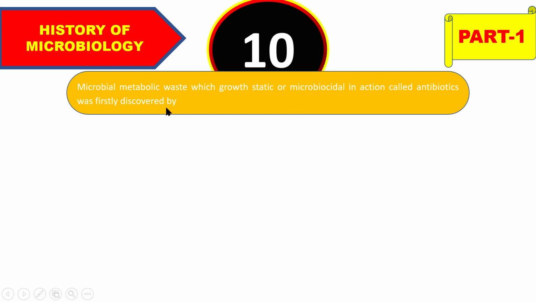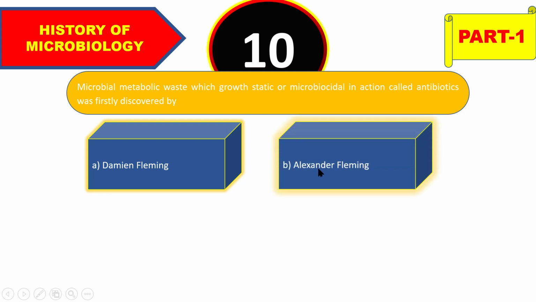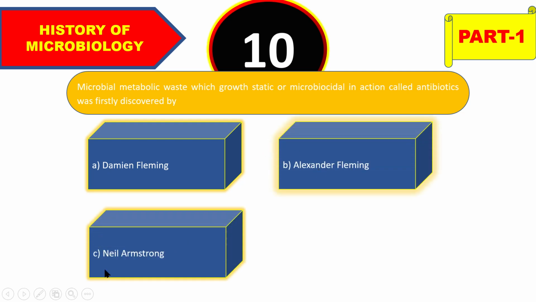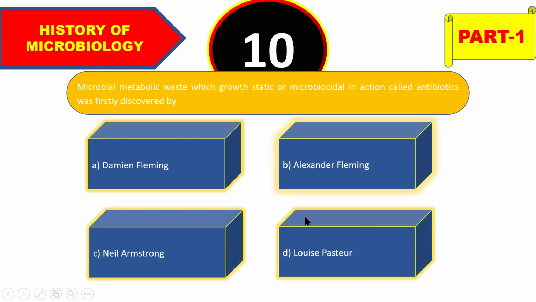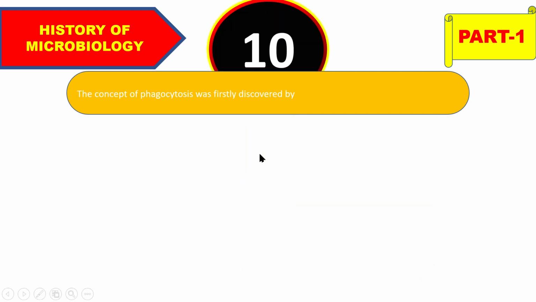So who termed this microbicidal or microbistatic word? So the discoverer is Damien Fleming or Alexander Fleming or Neil Armstrong or Louis Pasteur, and the right answer is Alexander Fleming.